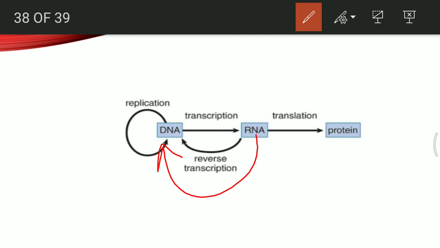And the next was the linear flow. In the linear flow, translation occurs in the cytoplasm, where the mRNA sequence is used in order to code for a particular protein.